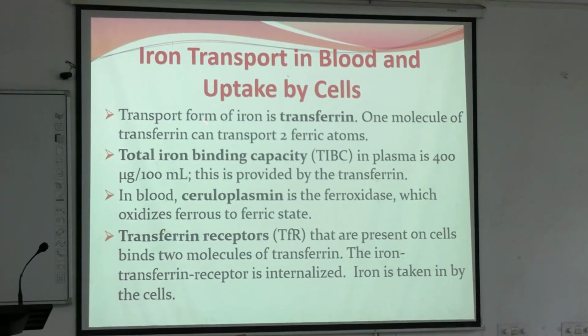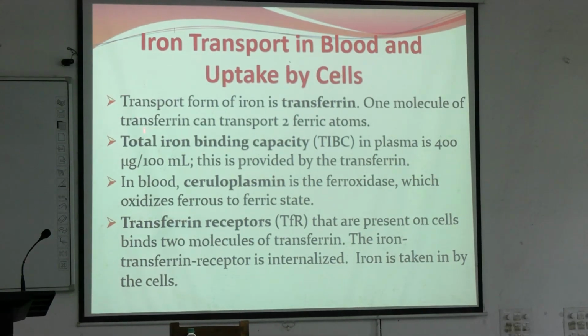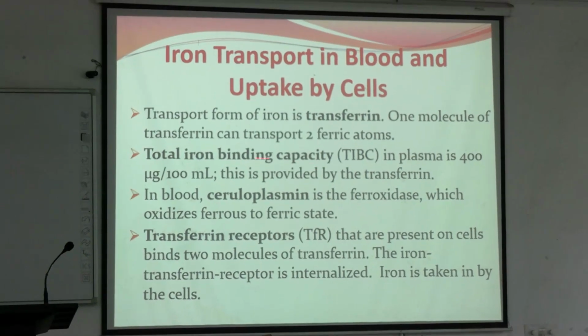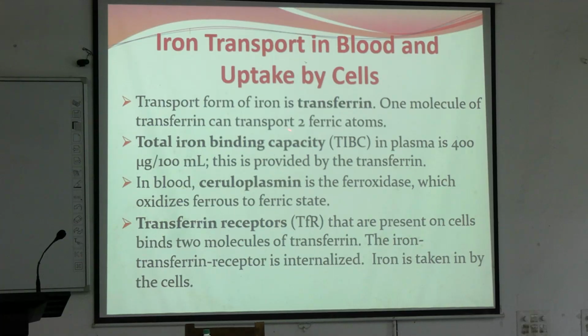Now, transport in blood and uptake by cells. The transport form of iron is transferrin. One molecule of transferrin can transport 2 ferric atoms. Now, there is a term known as total iron binding capacity that is provided by transferrin. So the concentration of transferrin and iron concentration combined is counted as total iron binding capacity. It is 400 microgram per 100 ml. In blood, ceruloplasmin is a ferroxidase which oxidizes ferrous to ferric. This ferric binds with apotransferrin to form transferrin.